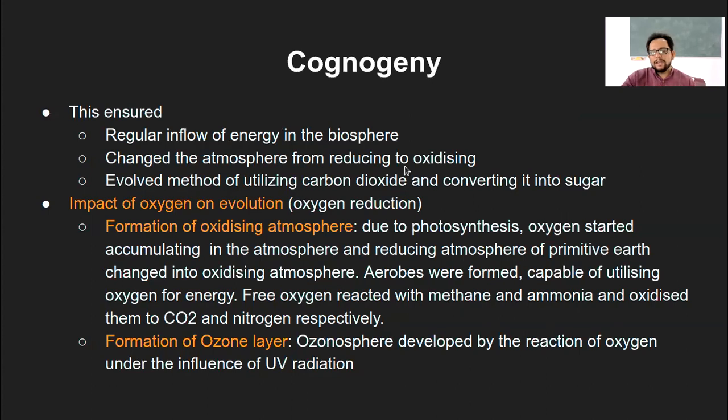Evolved method of utilizing carbon dioxide and converting it into sugar. And that's what I said, like when the photosynthesis was completely evolved, what we know currently in the plant system, that is one of the mechanisms which utilizes carbon dioxide and converts it into sugar like glucose. So that mechanism was also developed, and that was the whole impact of the photosynthesis process from the cyanobacteria, which was a very simpler mechanism of something similar to photosynthesis, which went on evolving later.